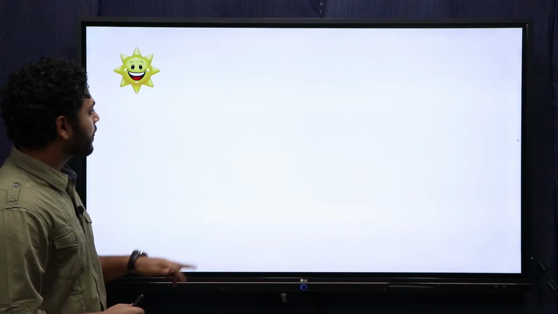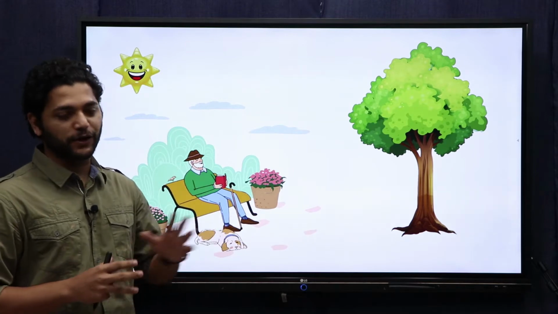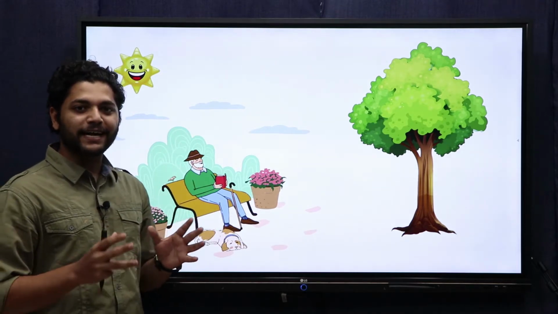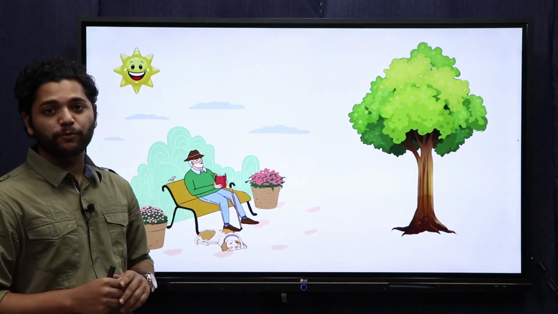Let's look into that. Okay, here's a scenario. It's a good Sunday summer morning and an old man decides to go out for a walk with his dog. Now he feels tired and he decides that he'll take a rest in a park, and he decides to read his book while the dog decides to have a nice nap.